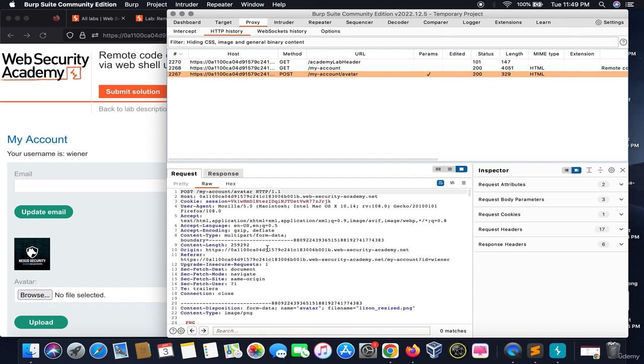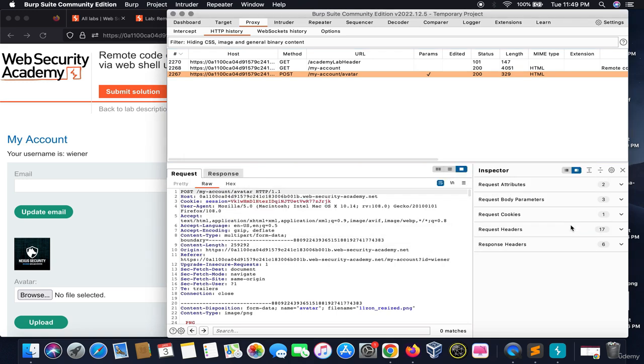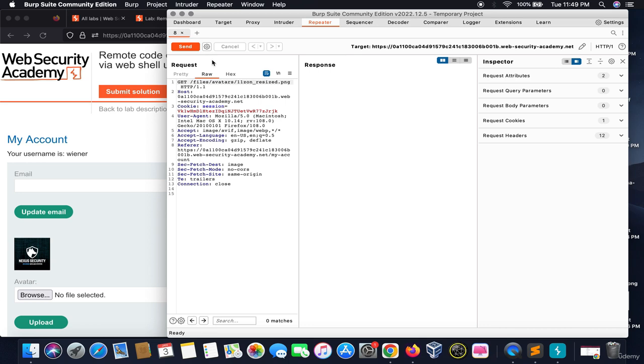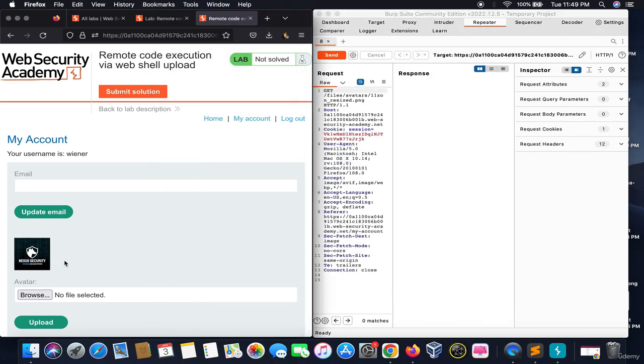What we can do is fetch this image. We will click on here, and we will click on apply. See, this is the file for fetching the image. We will take this to repeater. Okay, and what we will do is make a PHP file.